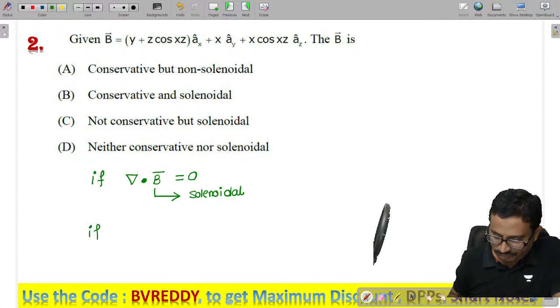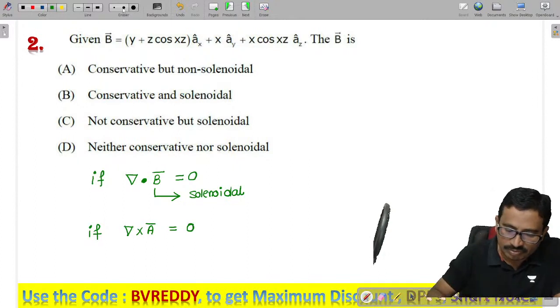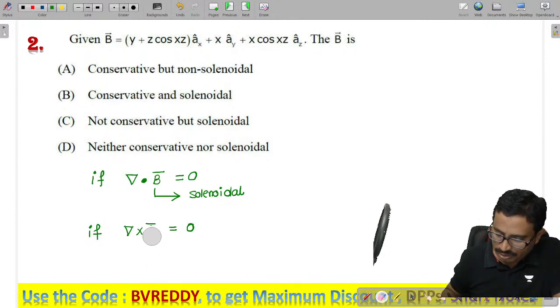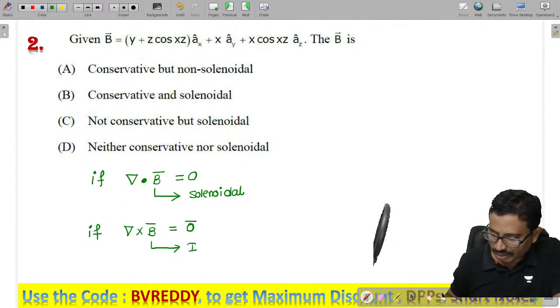Next, if the curl of a vector, del cross A, is 0, here the vector is b, so let us take b only, then that vector is called irrotational, or we can call it conservative.